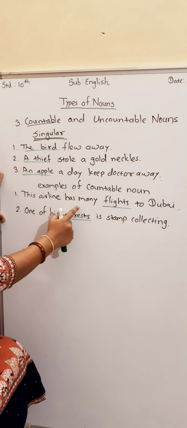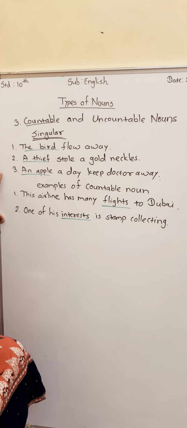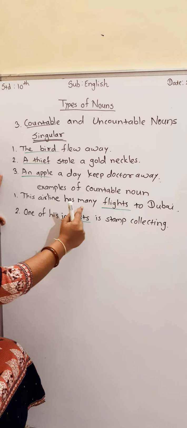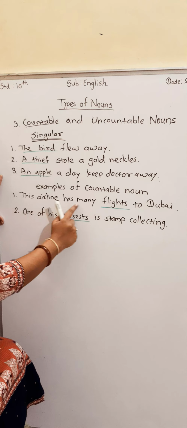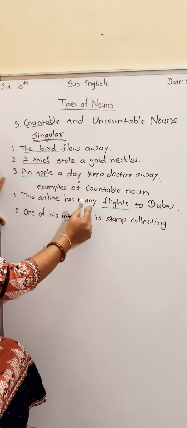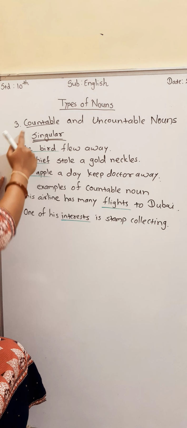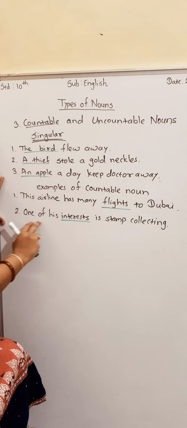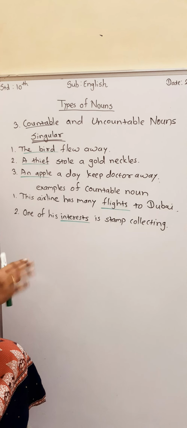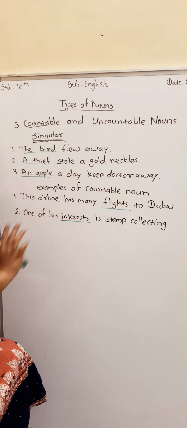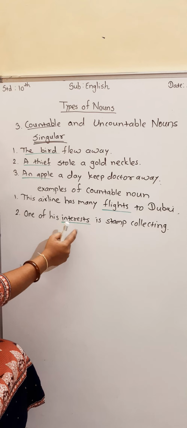This airline has many flights to Dubai. As I told you, countable means which we can count. So for counting we can use this word many also. So many flights. This airline has many flights to Dubai. So for countable we can use this word many. So flights is the countable noun. One of his interests is stamp collecting. He has so many interests, but one is stamp collecting. So it is also countable. So interest is the countable noun.